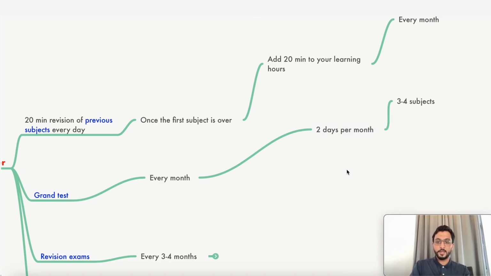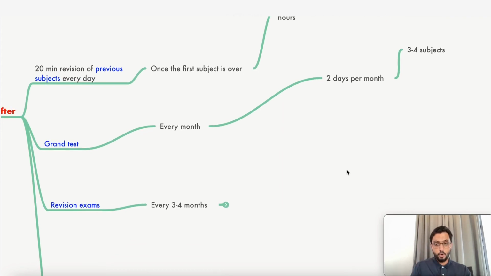Now why is it important? It's very crucial. Imagine, for example, we had the AIIMS exam on the 5th. So what we did in our academy was we told the students to revise everything they had learned on the 2nd, 3rd and 4th. In 3 days, you have to revise everything you have learned. For that to happen effectively, you should practice, slowly increase your speed and bring down the time you're taking for revision. That's very important. Every 3 to 4 months, you're going to have a revision exam. We're going to give you 6 to 8 subjects every 3 to 4 months and tell you to finish them in 7 days.